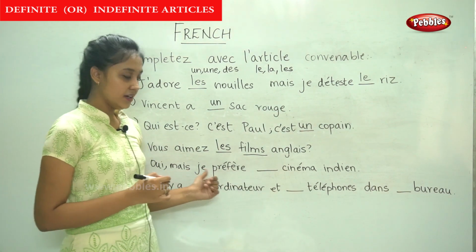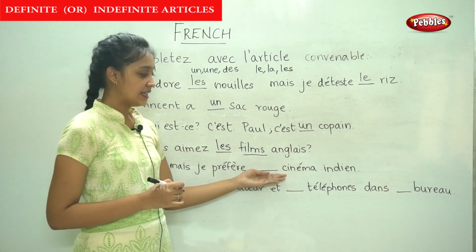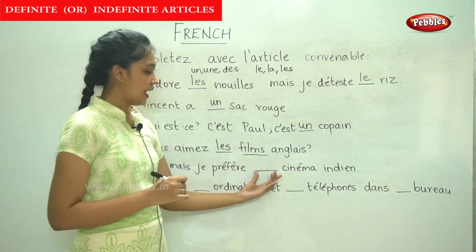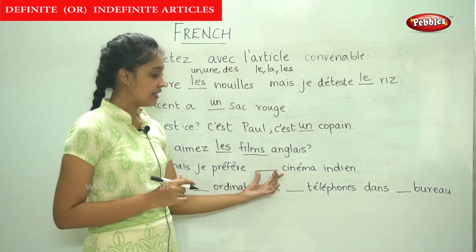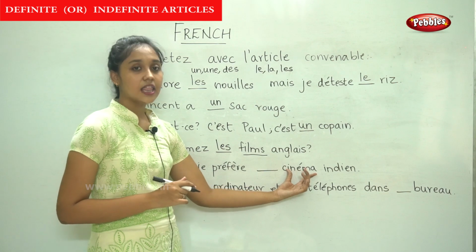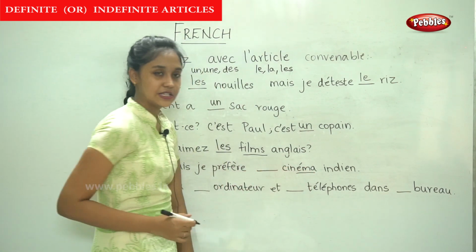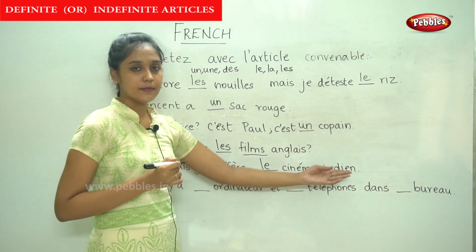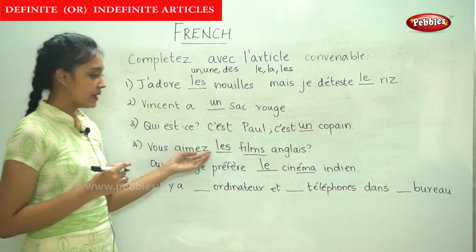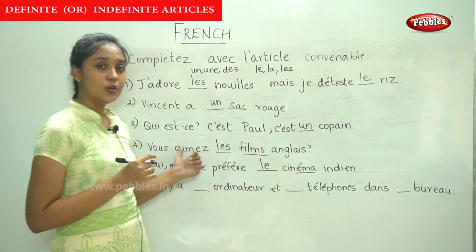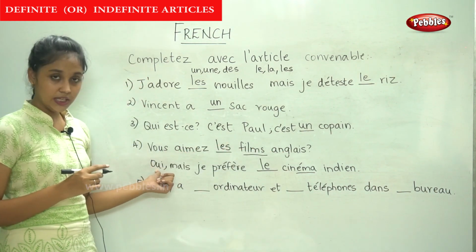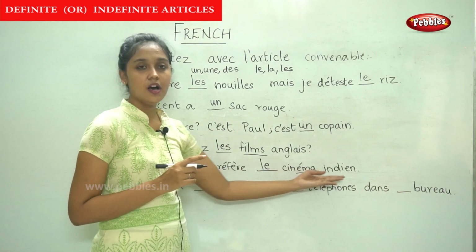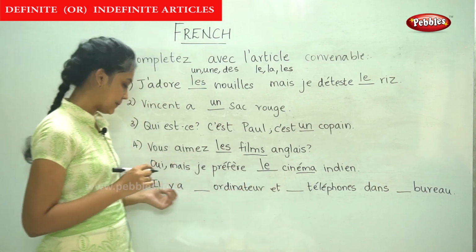Mais je préfère, but I prefer dash cinéma indien. Here again we need to fill in the definite article, and the noun here is masculine again. So le. Le cinéma indien. Vous aimez les films anglais? Oui, mais je préfère le cinéma indien, the Indian movies.